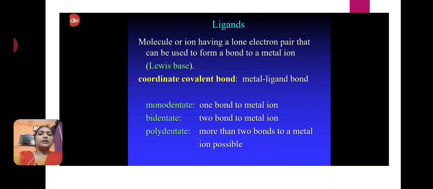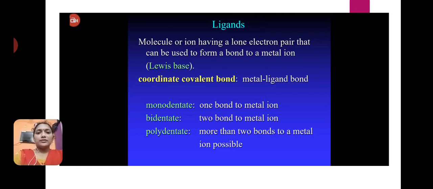Ligands are classified into different types: monodentate ligand, bidentate ligand, tridentate ligand and polydentate ligand, based on the capacity of the ligands. A monodentate ligand donates only one pair of electrons and forms one bond with the metal atom.